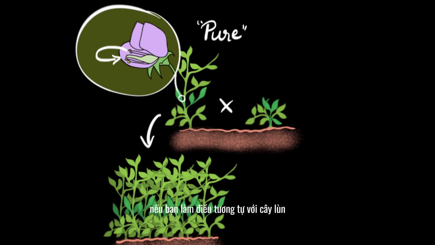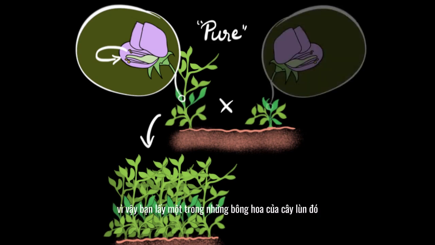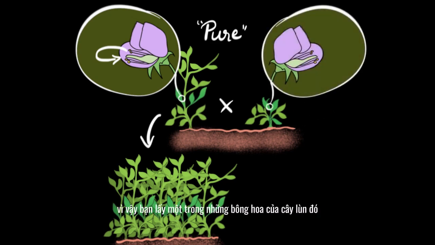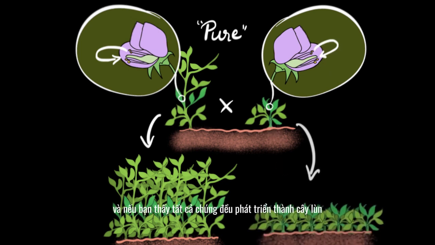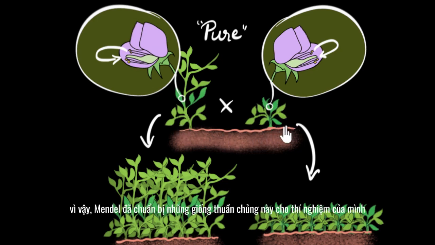And similarly, you do the same thing for the short plant. You take one of its flowers and self-pollinate it, meaning you take the pollen grains, put them back into the same flower, let it fertilize, grow seeds, and sow them. If all of them grow into short plants, not a single tall plant, then we call this a pure short plant. So Mendel prepared these pure breeds for his experiment, a pure tall plant and a pure short plant.